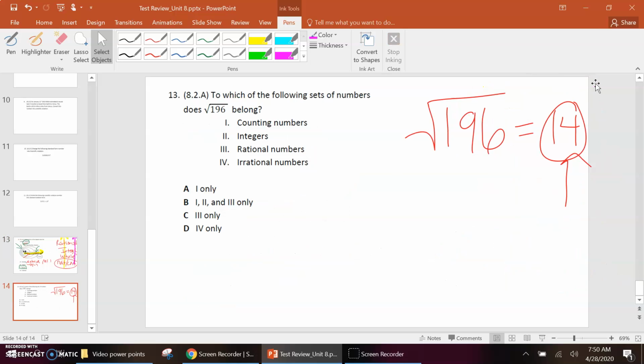So 14 is starting natural counting, check. So we definitely want the Roman numeral 1 in your answer, and the Roman numeral 1 isn't here or here. And it's definitely going to be an integer, so that gets rid of that, and it's rational. The only thing 14 is not is irrational.